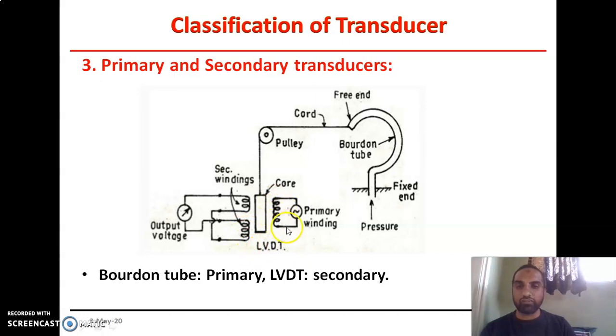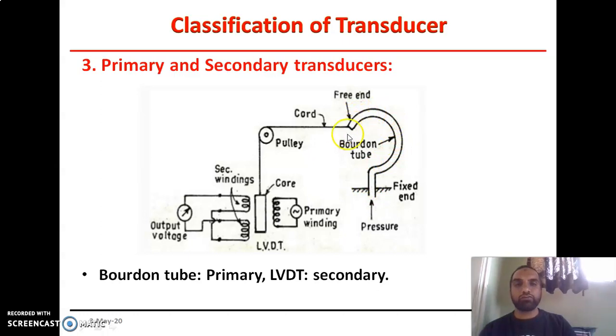The primary is connected to an AC supply and the secondary windings are connected to the voltmeter at which we have to measure the voltage. Now, if some pressure is given at the fixed end, there is a displacement of the free end.